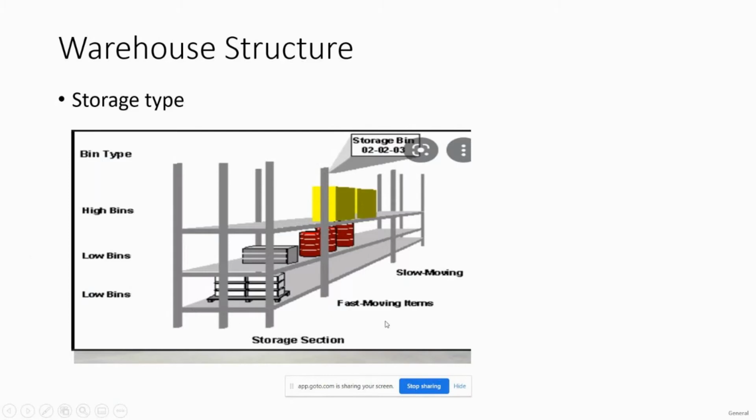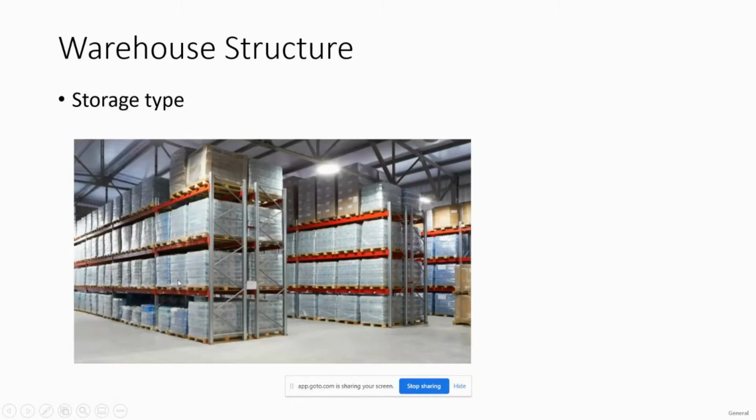Segregation of the structure of warehouses: these are the racks, these are the sections, and under the sections we have the bins. These are the storage bins. Within the section we place the bin. You can see over here, these are the bins. If you can see these individual pallets, these are the bins, or you can call it one bin. This is one bin, and within that bin you can keep those materials. This is one big bin, you can say, and you can keep those materials in this bin.